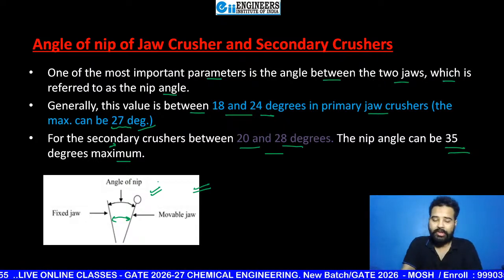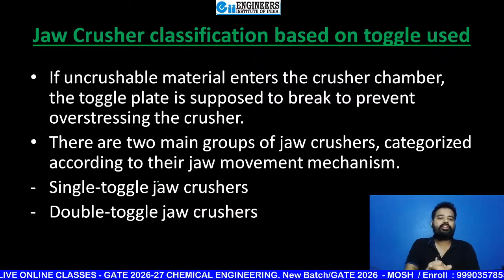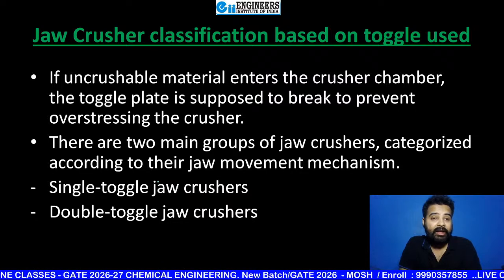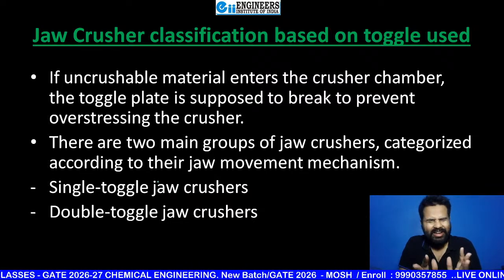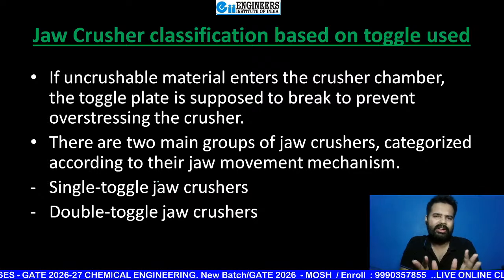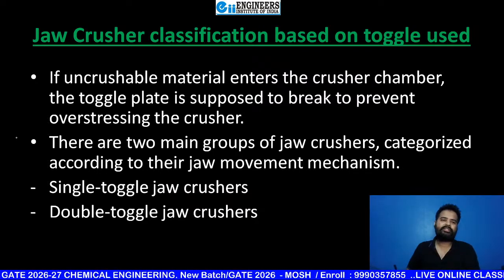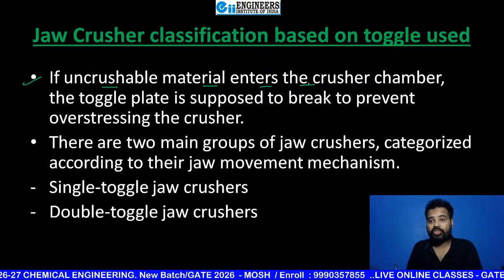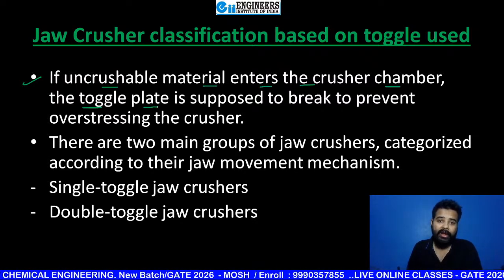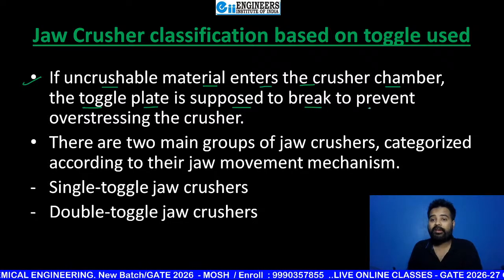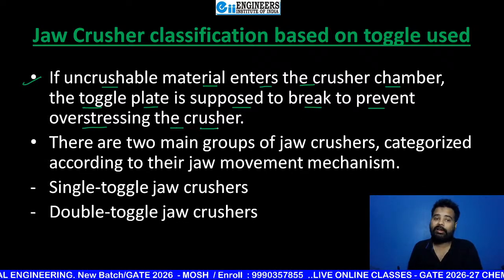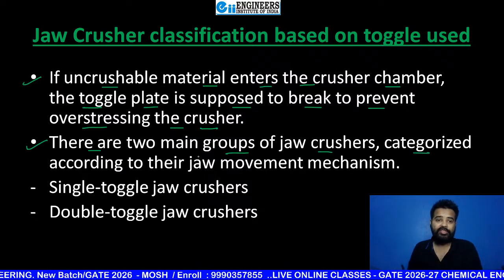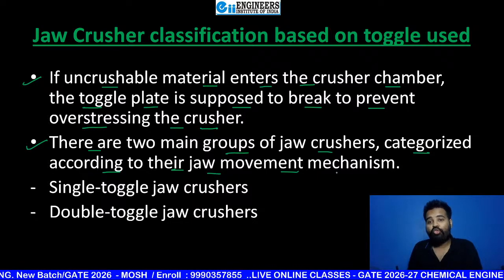Very good, beta Devarsh. Chalo, so jaw crusher classification based upon toggle used. If uncrushable material, no need to write, already discussed these all things beta, so no need to write, just see this conclusion again. If uncrushed material enters the crusher chamber, the toggle plate is supposed to break to prevent overstretching the crusher. There are two main groups of jaw crushers categorized according to their jaw's movement mechanism.